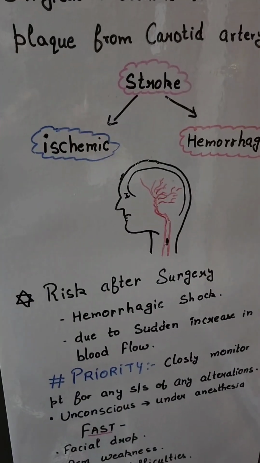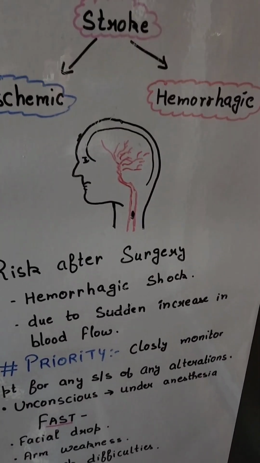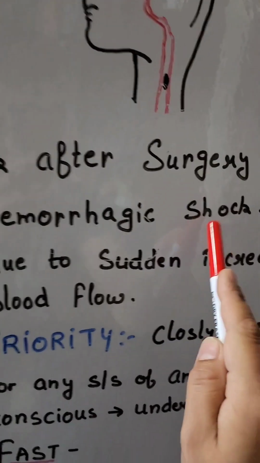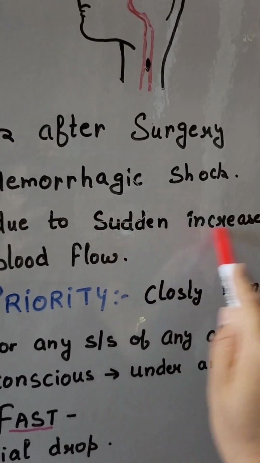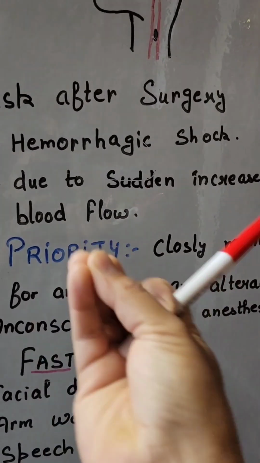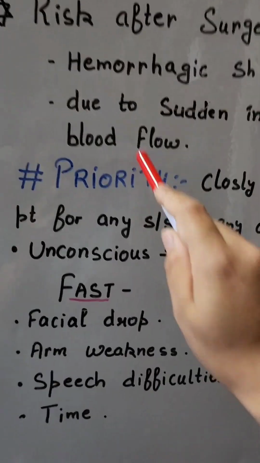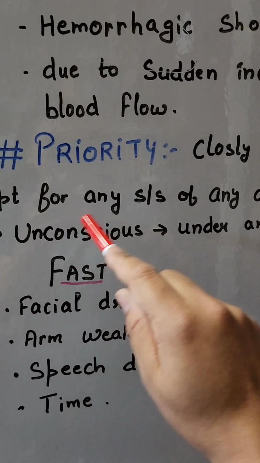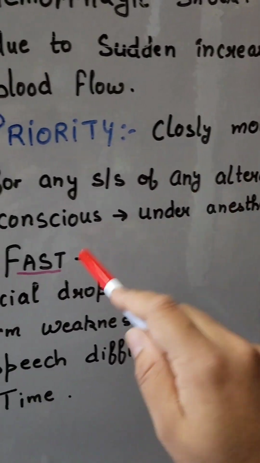So the nurse has to pay more attention to the patient's alertness and mental status. Why does hemorrhagic stroke happen? Any sudden increase in blood flow can make arteries or veins pop, and it can cause bleeding. So this is the nurse's priority, to keep watching for signs and symptoms of any alteration in the patient.